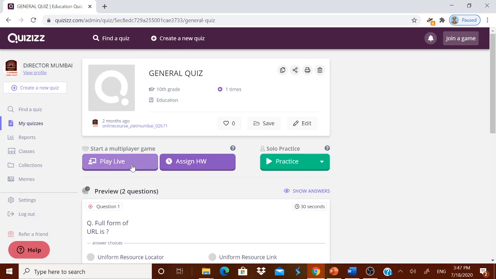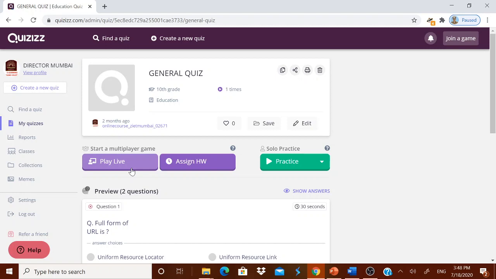Okay, what is the meaning of play live? It is very simple. You can play only live. This you can use when you are taking the online classes. Simply in the online classes, you click it, then you can go for it. But whenever you are playing live, remember that there are two things the child has to do. He has to go to the website join.quiz.com and he has to enter the code for this quiz.